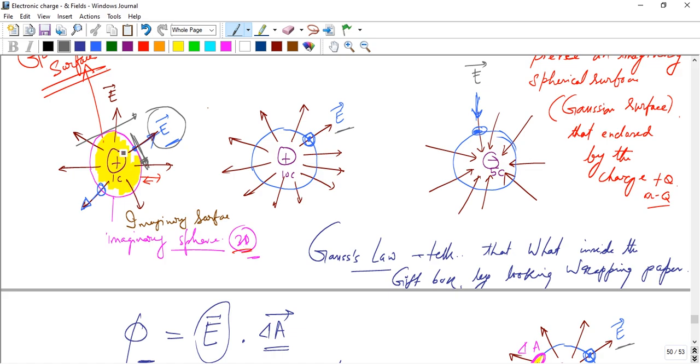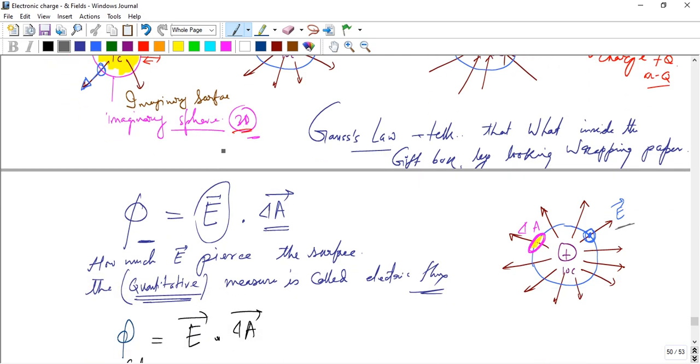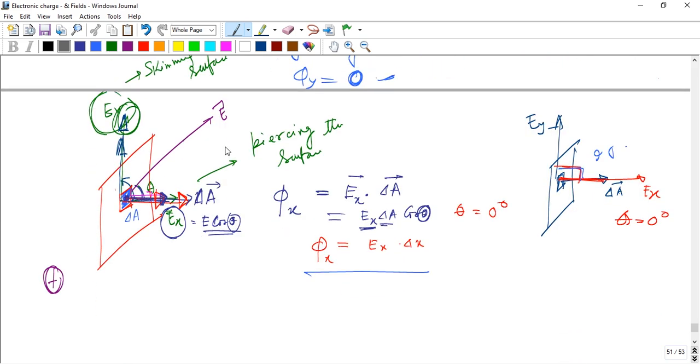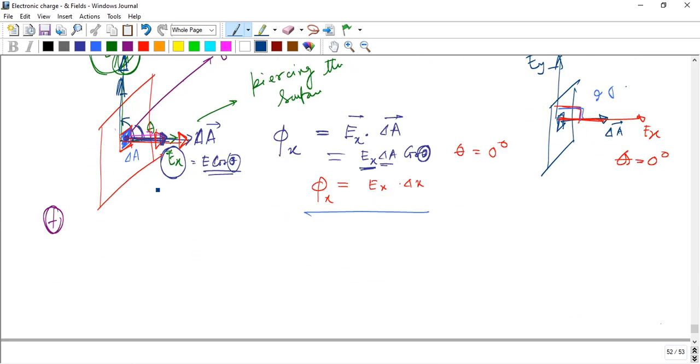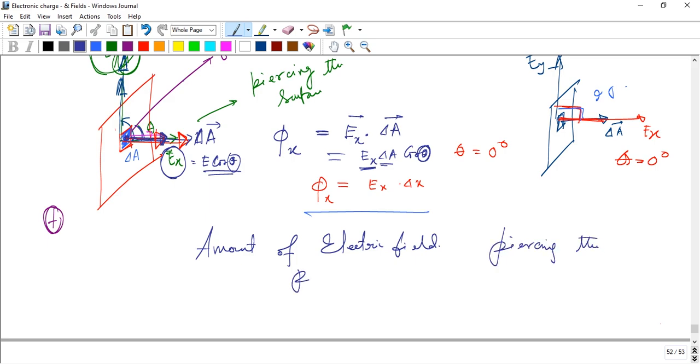This surface has zero charge enclosed, neither positive nor negative, so it is neutral. So the amount of electric field piercing the patch defines the electric flux. Electric flux is important. Flux is the amount of electric field piercing the patch.